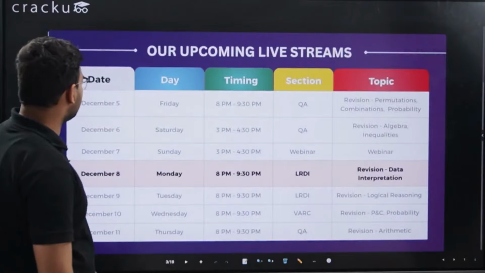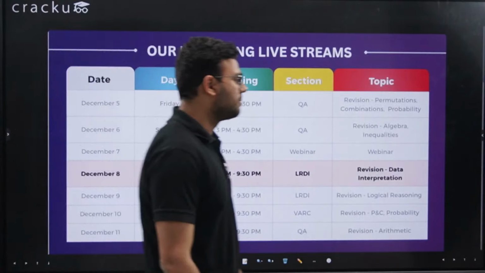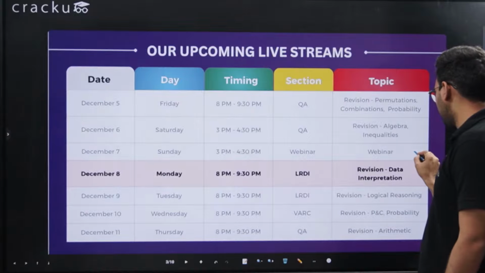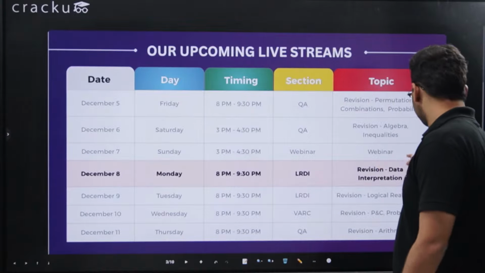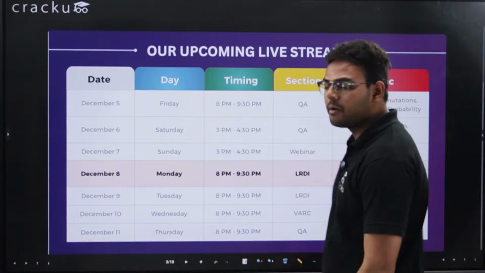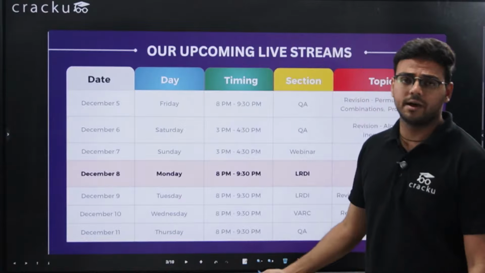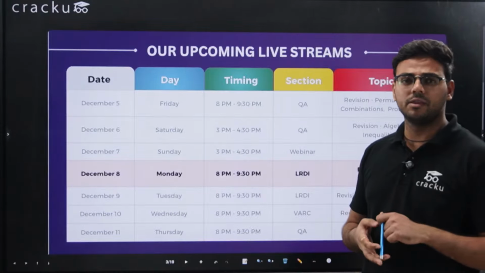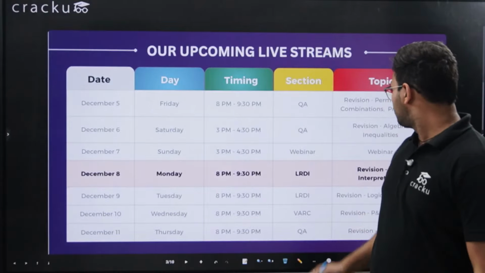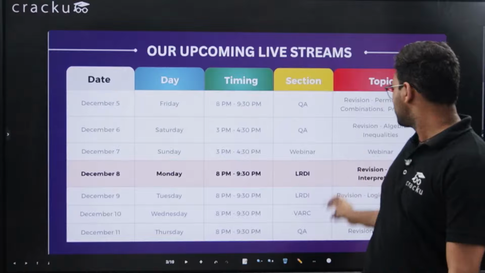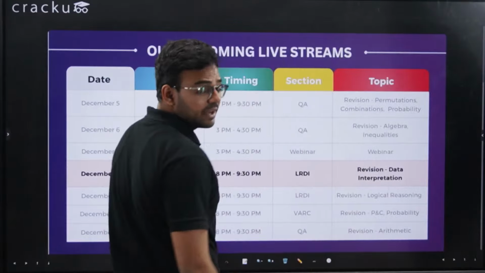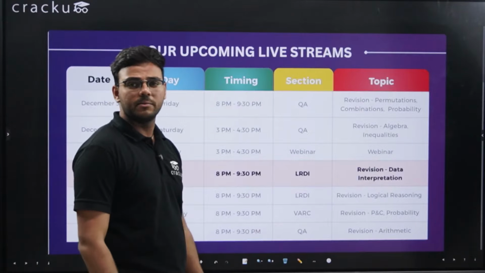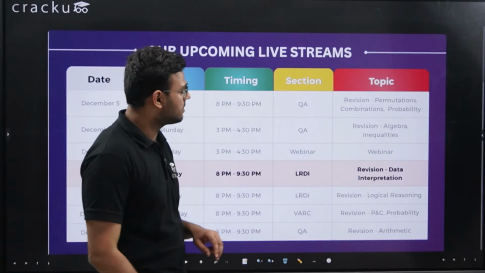Then we have the upcoming live events. Yesterday we had the webinar. I am very much hoping that you must have attended this live webinar. This was regarding the IIMB UG mock. Before that we had revision on algebra, which is again a very important topic: algebra, inequalities, quadratic equations, linear equations. We had revision on this.